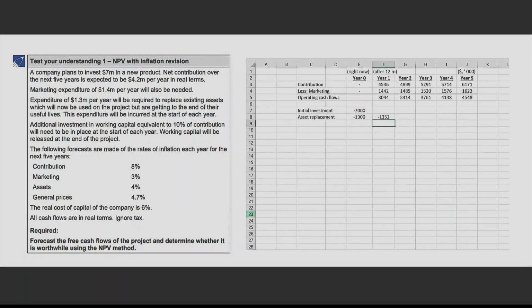Remember, I'll repeat this. You are making this expenditure at the beginning of each year. So beginning of each year is right now. We start here. Right now is the beginning. Now the next payment will be done after 12 months. What is the point after 12 months? You will say year 2's beginning. But here we are taking year 2's end. That means year 2's beginning will be here. Year 1's end will be the second lot's beginning. So be cautious with that, right?